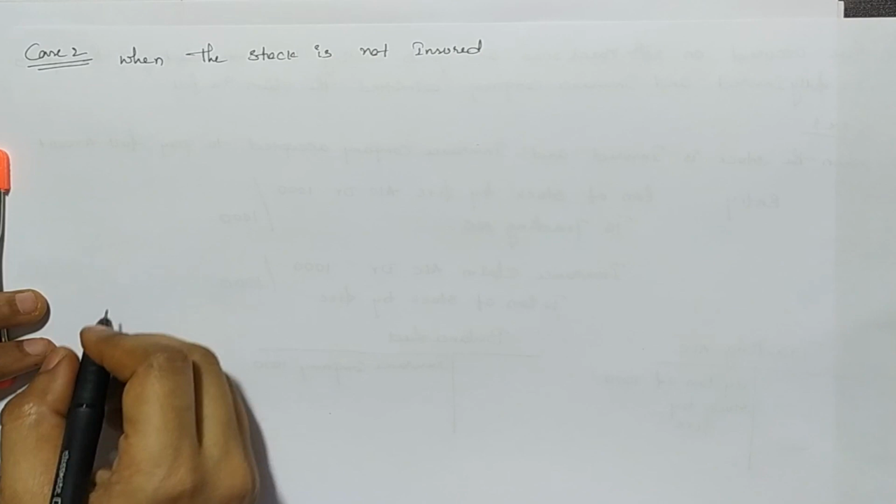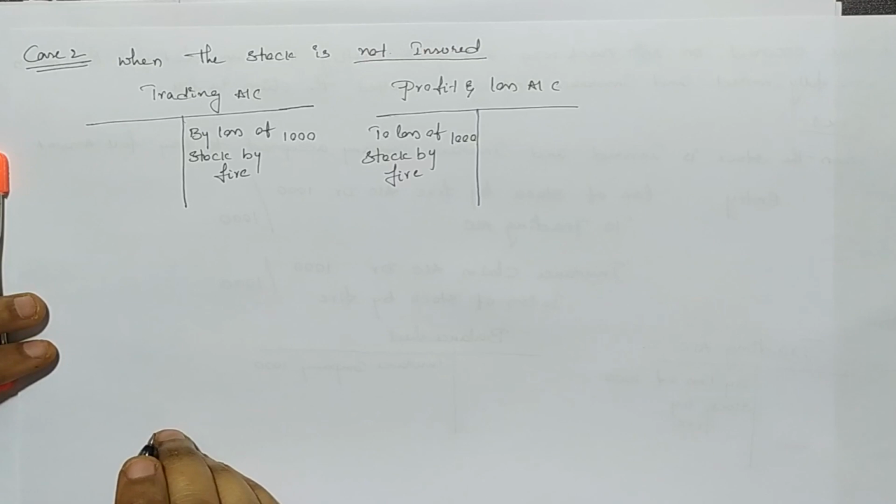Now we will discuss case 2. When the goods are not insured at all, we will mention loss of stock by fire on the credit side of the trading account and also in the debit side of the profit and loss account as to loss of stock by fire.